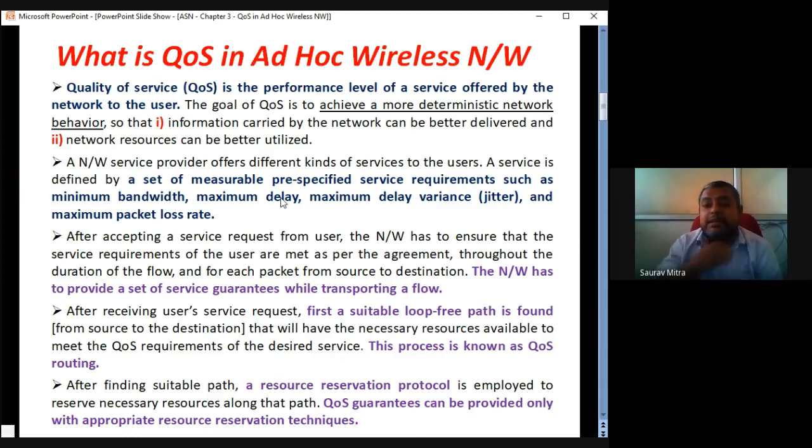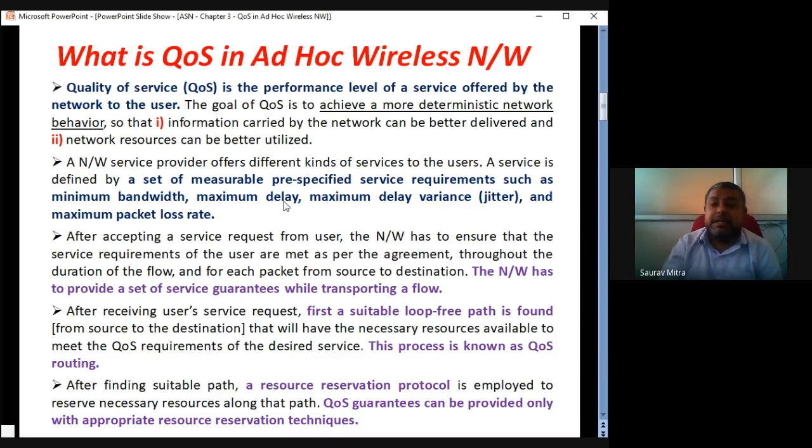So if I'm saying that yes, I want the data to be delivered, so whenever we are sending a parcel to some of our relatives, we ask how much can be the maximum delay. So maximum delay should be as less as possible. Don't confuse here: maximum delay is required by a network. It is not like that.